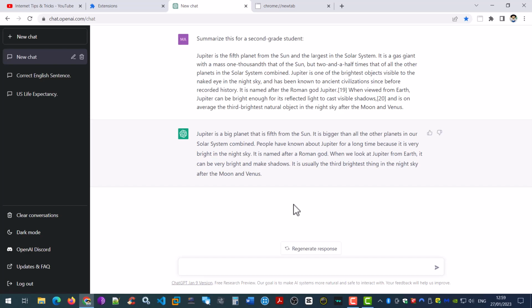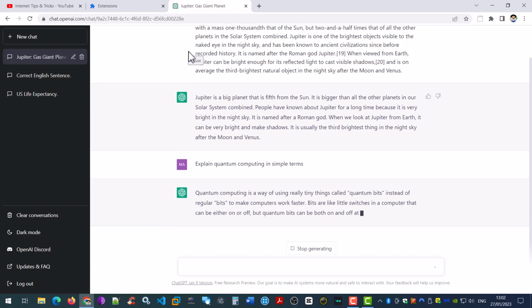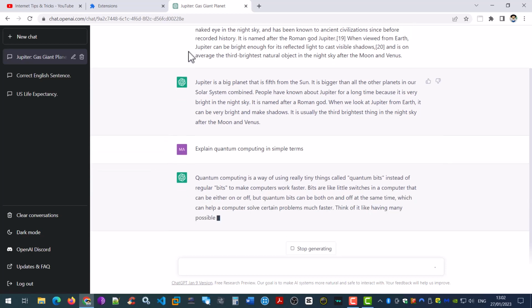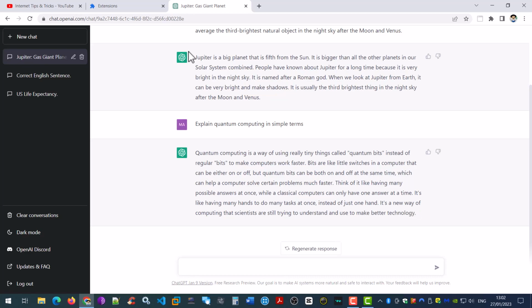That's pretty good. Now let's try another example. This time I'm going to ask ChatGPT to explain quantum computing in simple terms. Okay, we've got our answer.